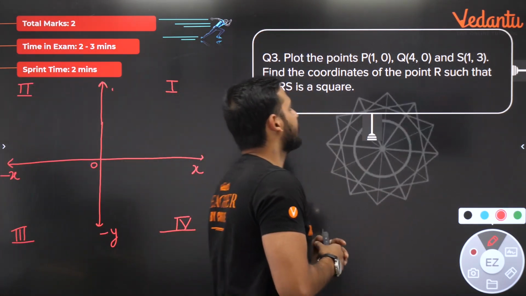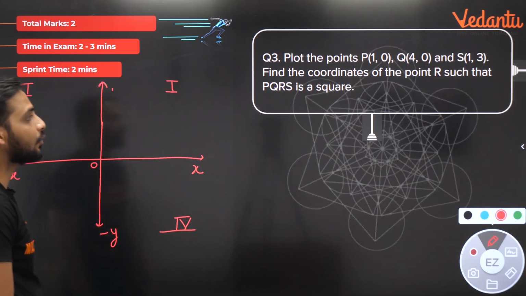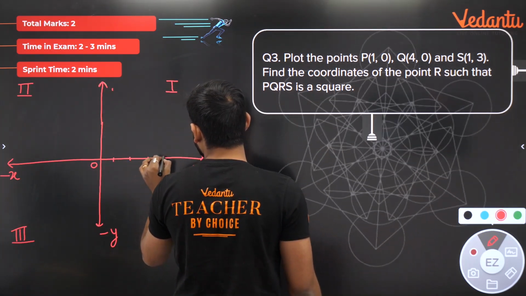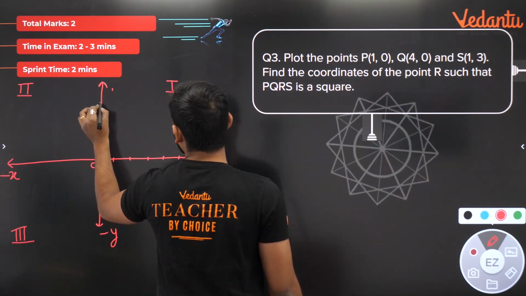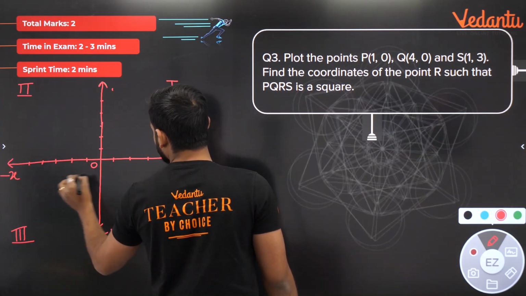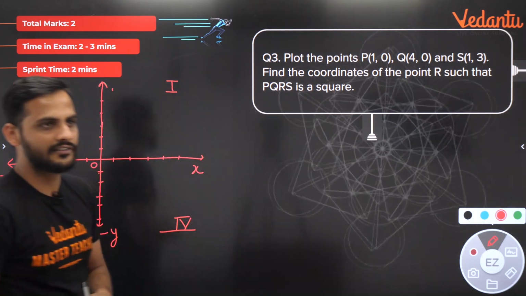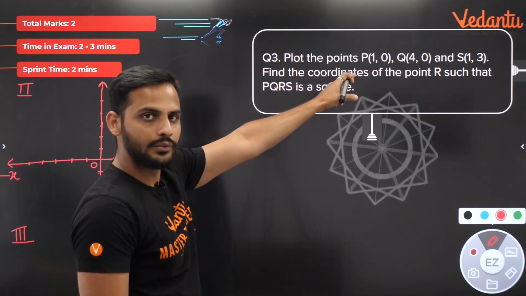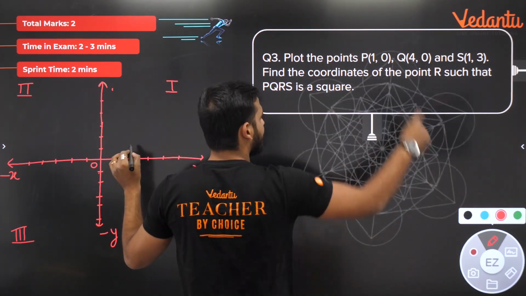Plot the points P (1, 0), Q (4, 0) and S (1, 3). Find the coordinates of R such that PQRS is a square. Okay, chalo. So let's say this is your 1, 2, 3, 4, 5 on each axis. That's just a rough diagram I'm drawing here. So P is (1, 0). 1 is the x coordinate, y coordinate is 0, so this point is on the x axis.